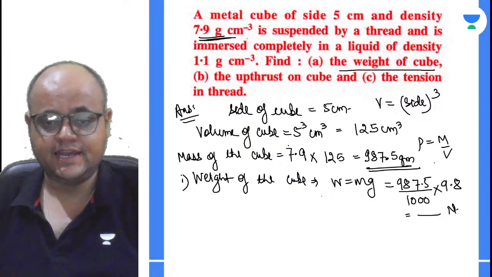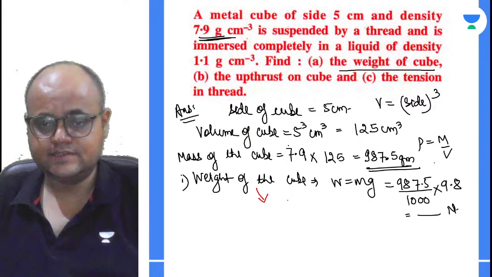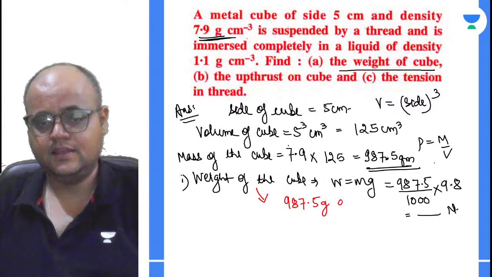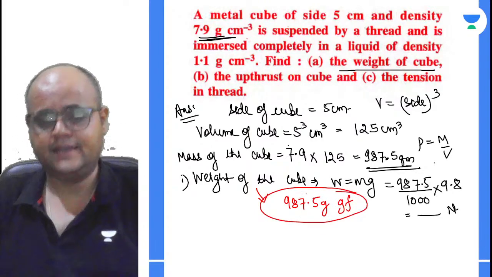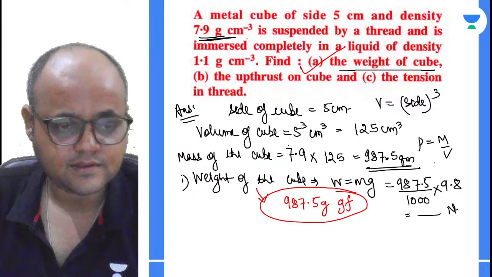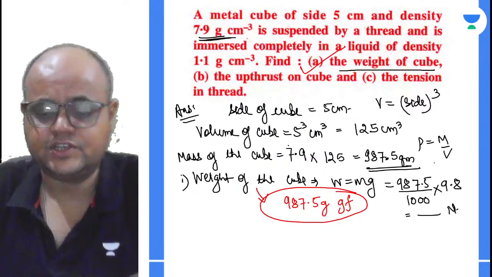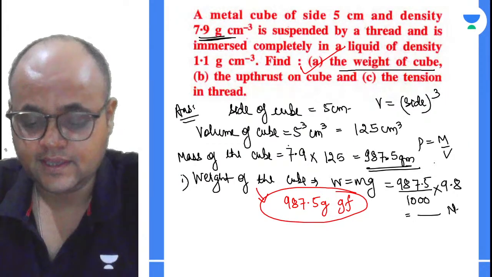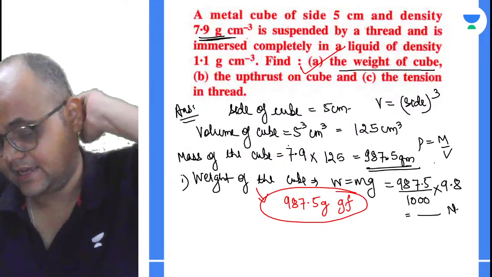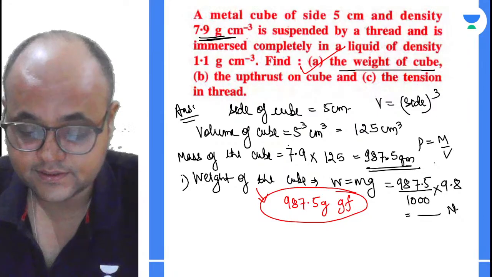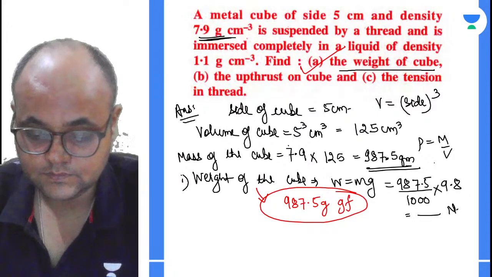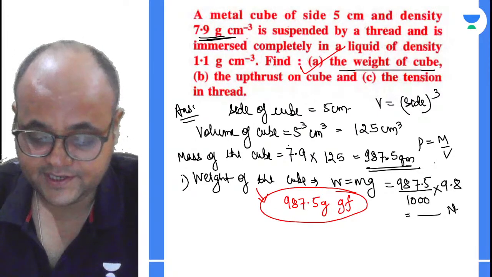If you are answering in gram force, your answer can be 987.5 G gram force, right? Got the point? Yes, that was logical and easy as well. If you have any doubt, feel free to write it in the chat box. I'll be more than happy to help you out with it. Don't be hesitant in writing the doubt.